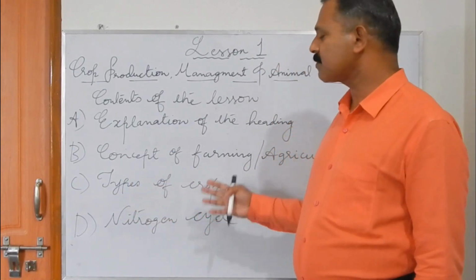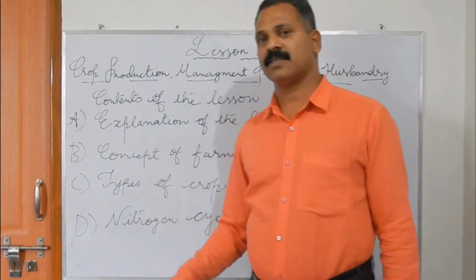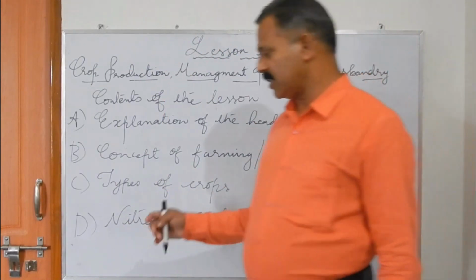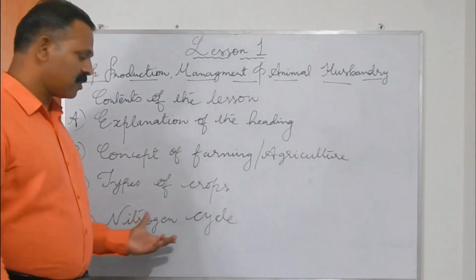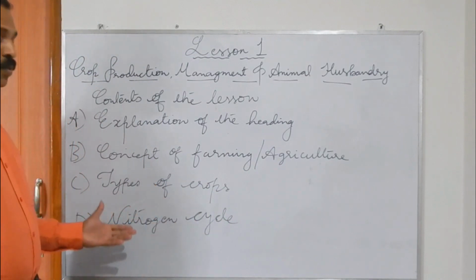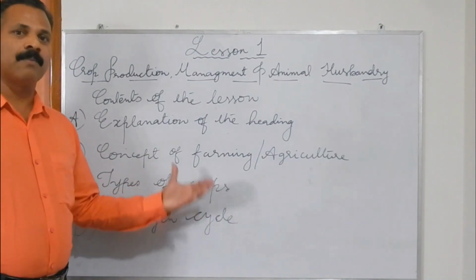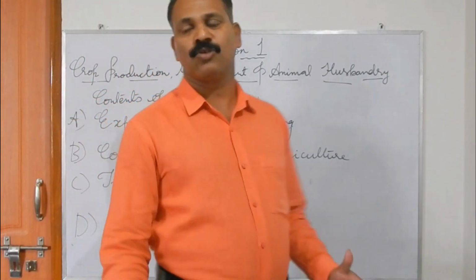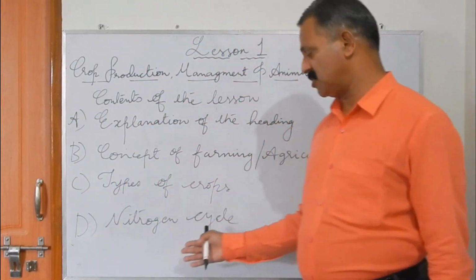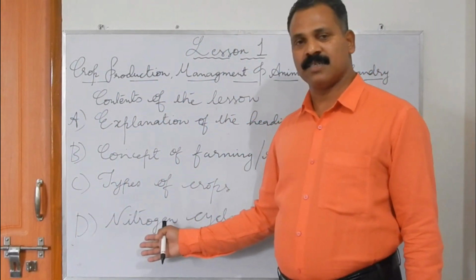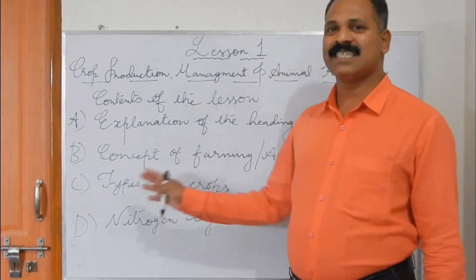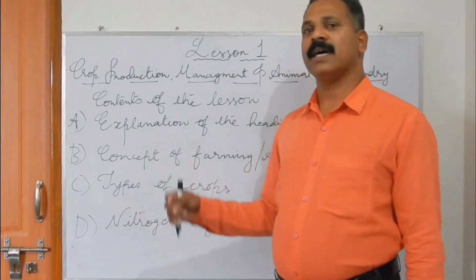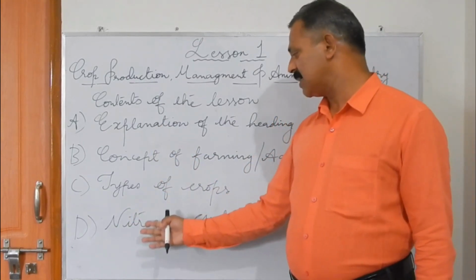And the last important point of this chapter is the nitrogen cycle. We know that atmospheric nitrogen undergoes various changes through biotic, abiotic factors, plants and animals, and again it comes back into the same stage of atmospheric nitrogen. So these different conversions and changes happening to nitrogen are also included as a part of this chapter, that's called the nitrogen cycle.